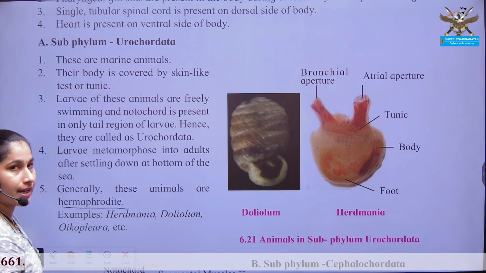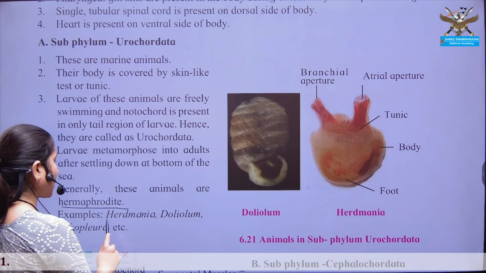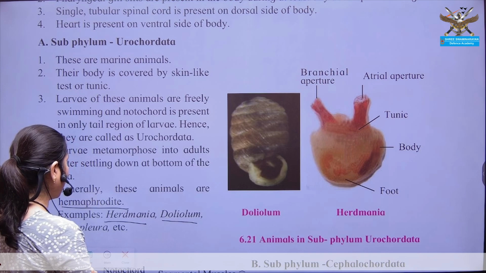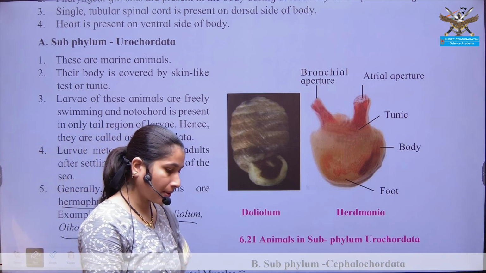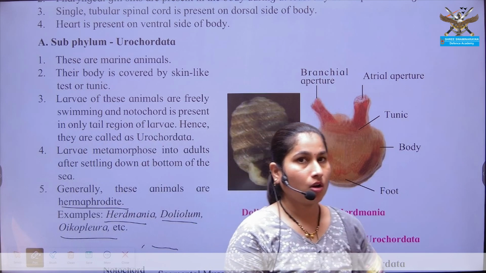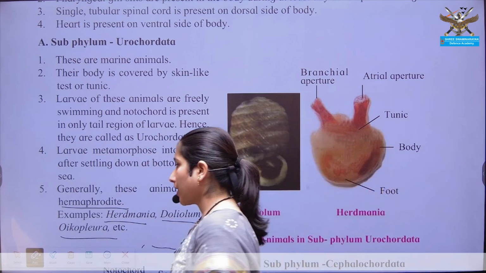Organisms are mostly hermaphrodite. Examples are Herdmania, Doliolum and Oikopleura.